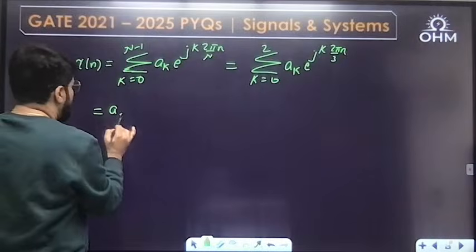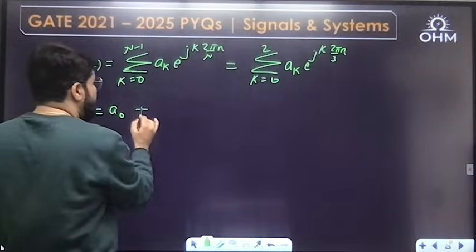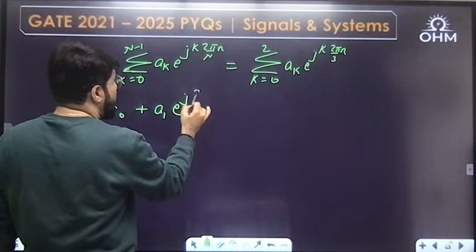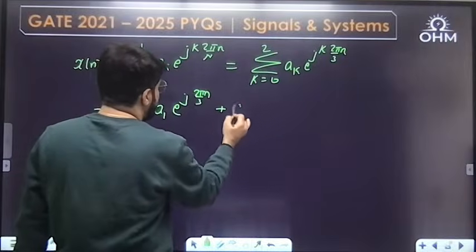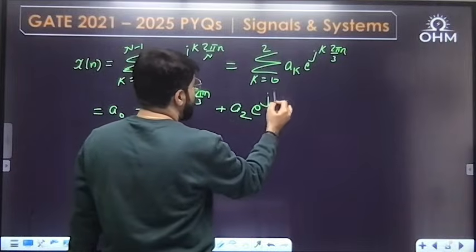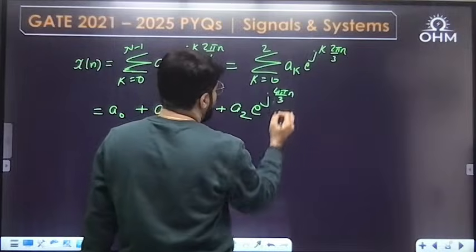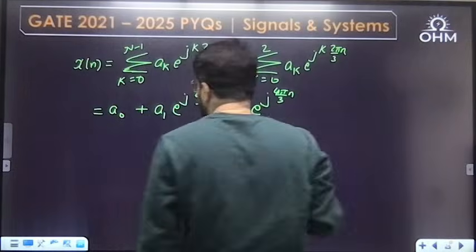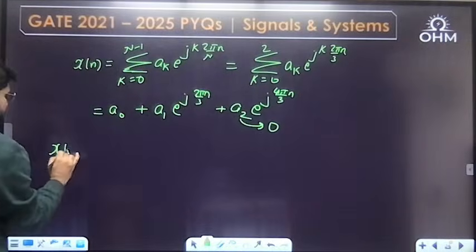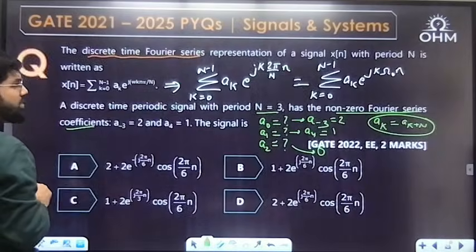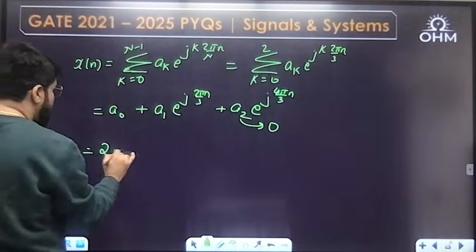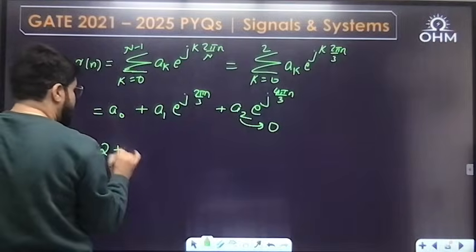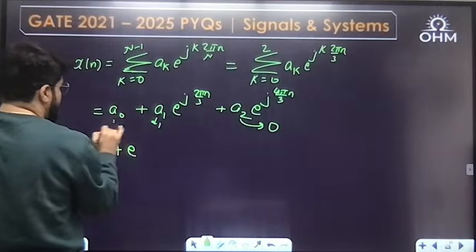Now let me open it up. The first term will be a0, e power 0 will be 1. Then the next term will be a1 e power j 2 pi by 3 n, for k equal to 1. The next term will be a2 e power j 4 pi by 3 n. But what I just told you, the a2 value is 0. So if a2 is 0, what is x[n]? x[n] is going to be a0, which is 2, plus a1. a1 is equal to a4, which is 1. So a1 is 1, and this was 2.